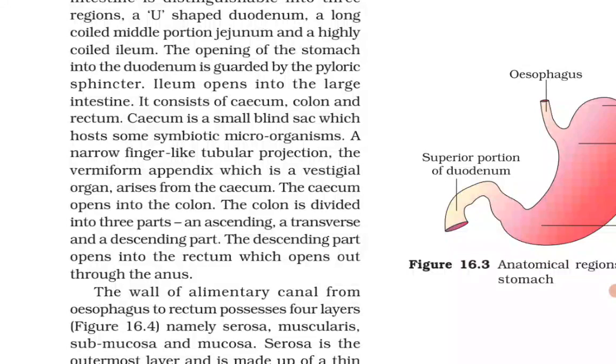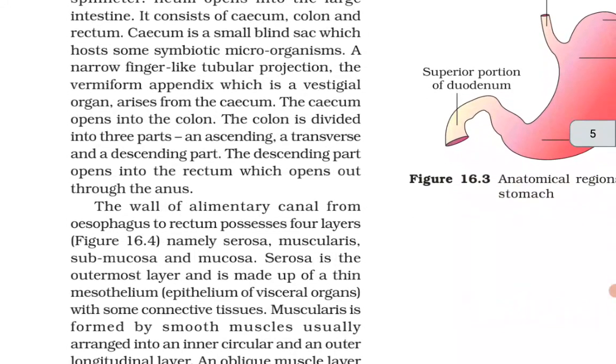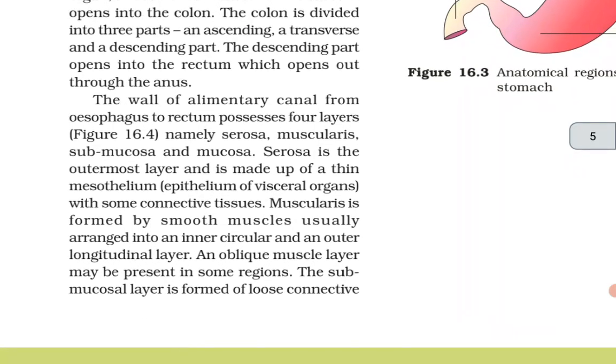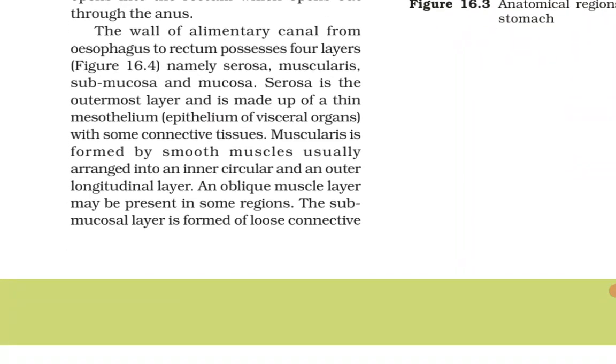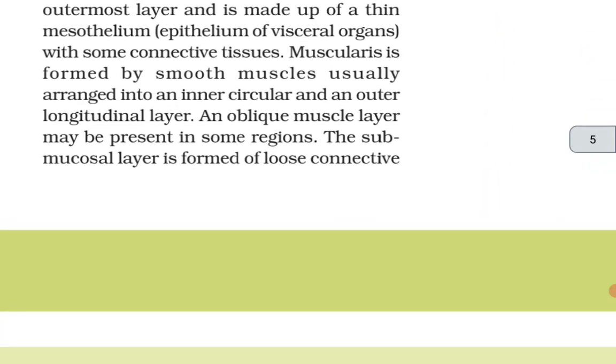The cecum opens into the colon. The colon is divided into 3 parts: an ascending, a transverse and a descending part. The descending part opens into the rectum, which opens out through the anus. The wall of the alimentary canal from esophagus to rectum possesses 4 layers, namely serosa, muscularis, submucosa and mucosa. Serosa is the outermost layer and is made up of thin mesothelium, epithelium of visceral organs, with some connective tissues. Muscularis is formed by smooth muscles, usually arranged into an inner circular and outer longitudinal layer. An oblique muscle layer may be present in some regions.